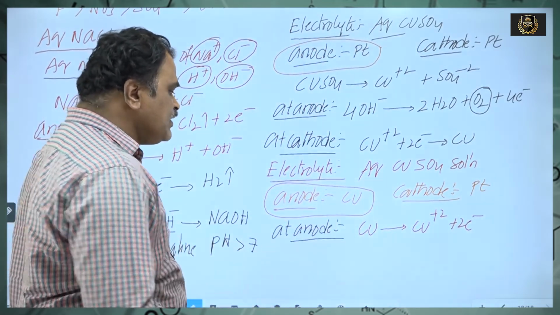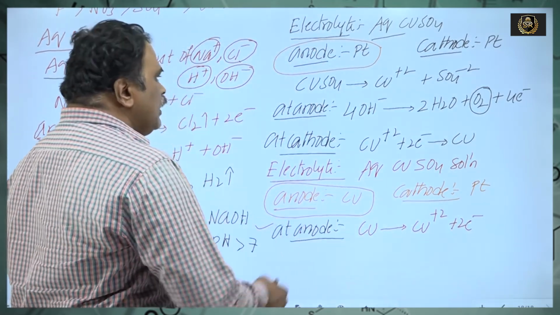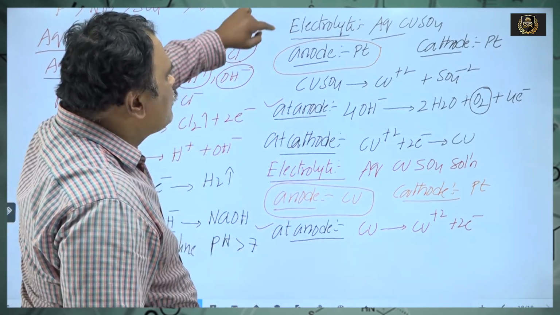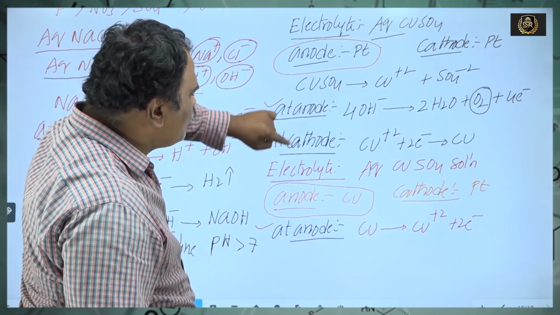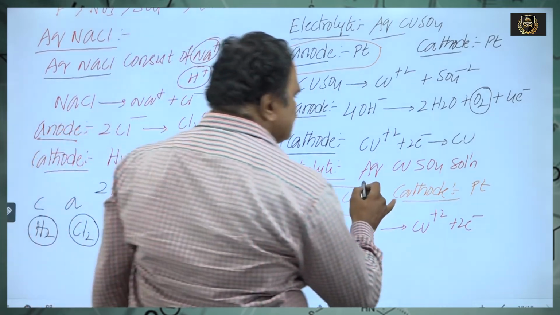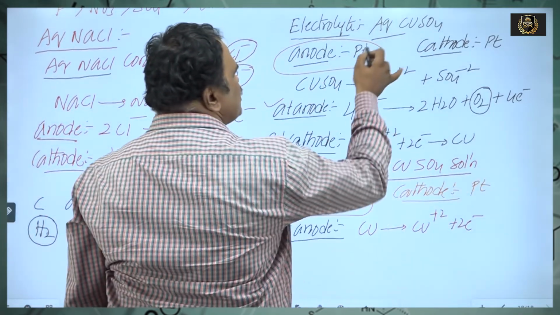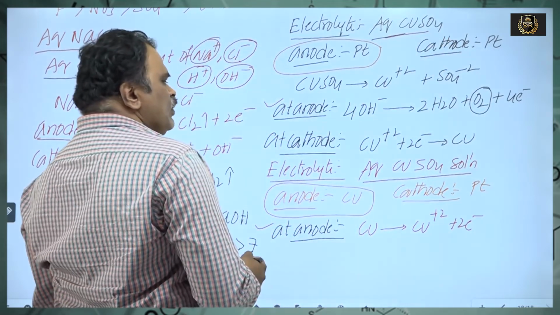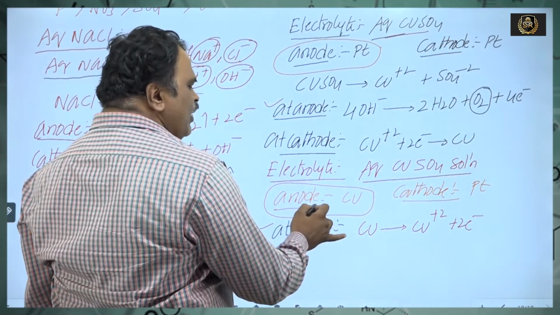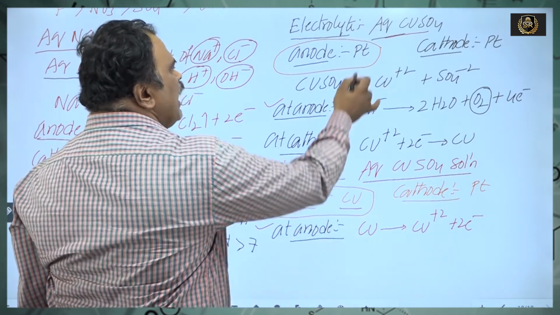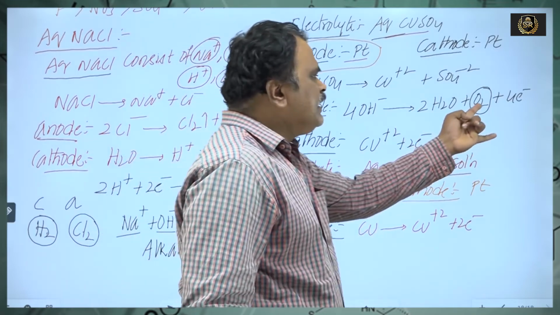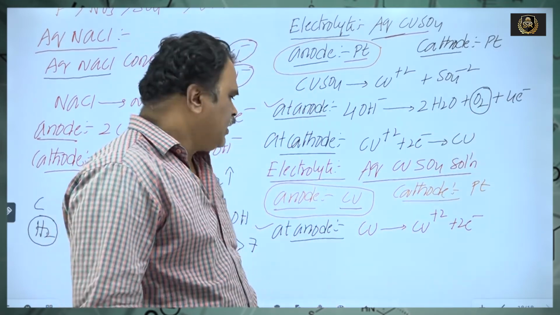Copper itself is oxidized. You have to observe the reaction that takes place at the anode by using the same electrolyte, aqueous copper sulfate, but using different electrodes. Here the anode is copper, there the anode is platinum. If it is platinum, oxygen gas is liberated.